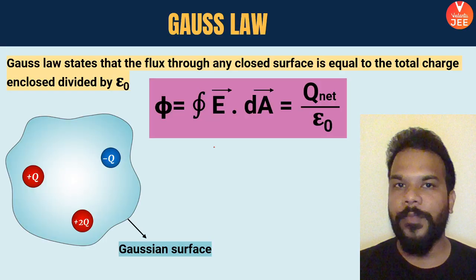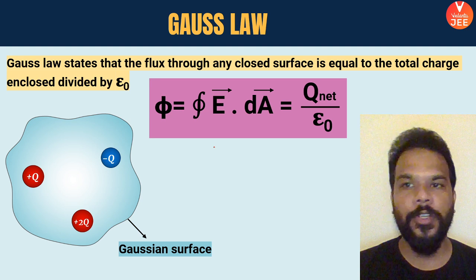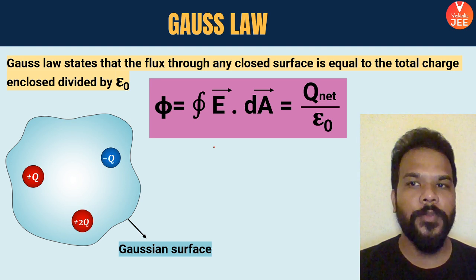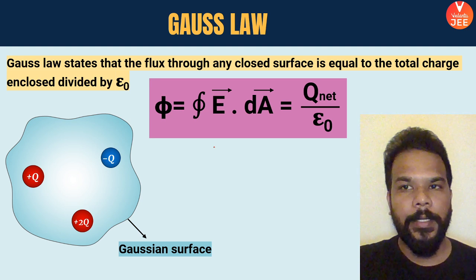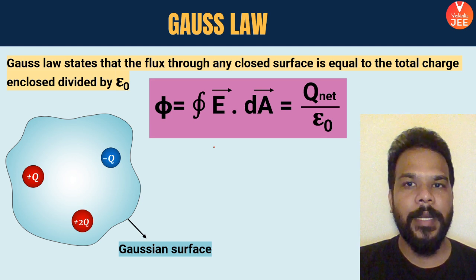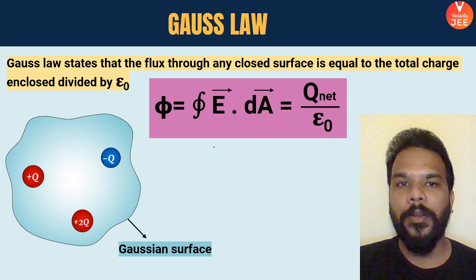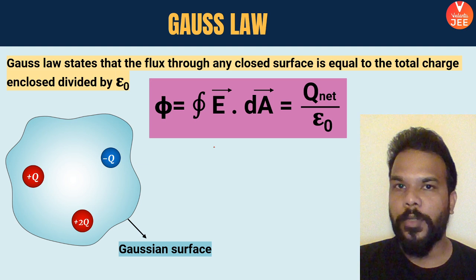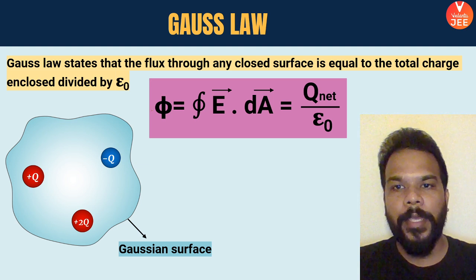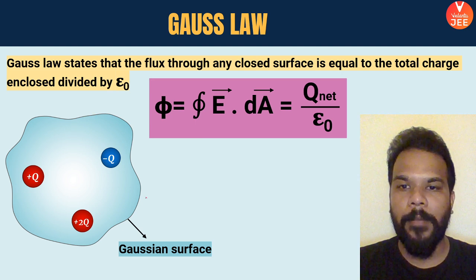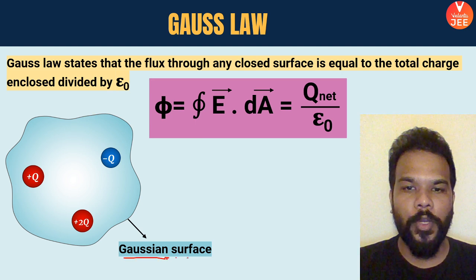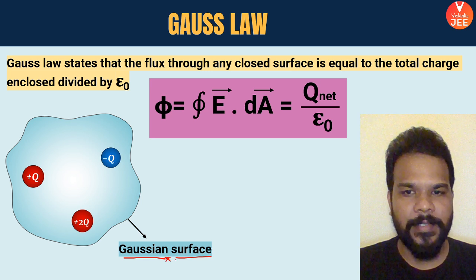So guys, this is what we studied in my previous session. What you see here is the Gauss's law statement, which says that the flux through any closed surface is equal to the total charge enclosed divided by epsilon naught. If you see this envelope, which we call a Gaussian surface, it's obviously an imaginary surface.